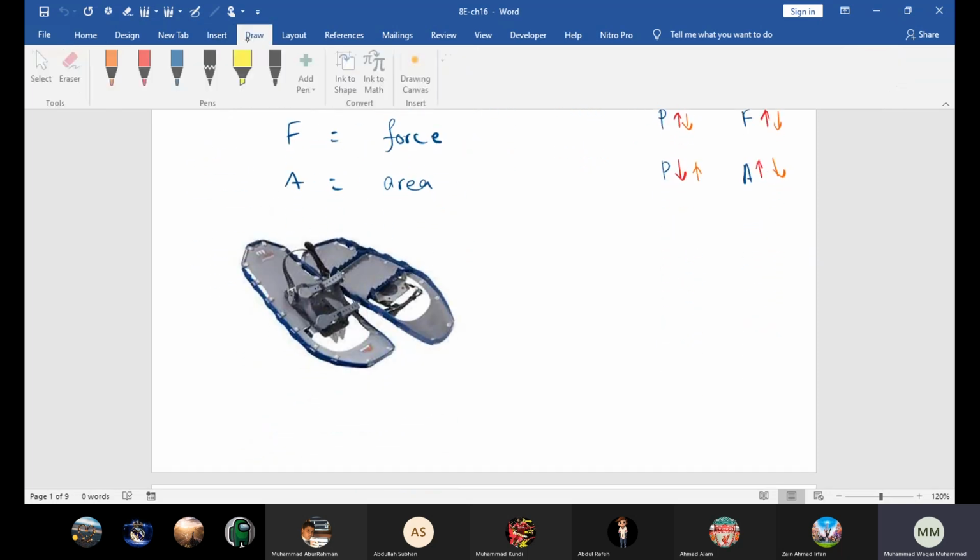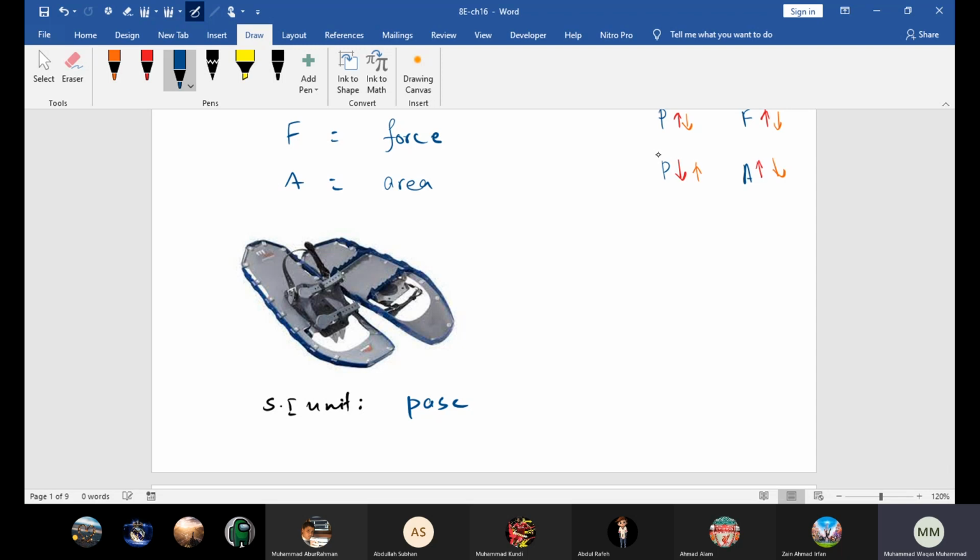We discussed some examples as well, right? So beta, what is the SI unit of pressure? Beta, the SI unit of pressure is Pascal, okay? Pascal, and beta, the symbol is Pa, right?